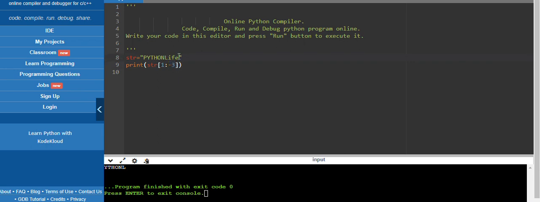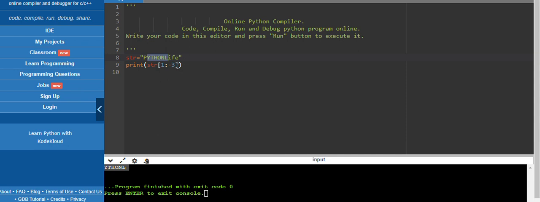The negative index will start from right to left. Positive indexing starts from left to right. Understand the difference? So -3 means from here it will start: -1, -2, -3, means till here. So it should start with the first index and stop at -3. So this is going to print. In this way also we can use, in the slicing, a positive and at the same time a negative also.